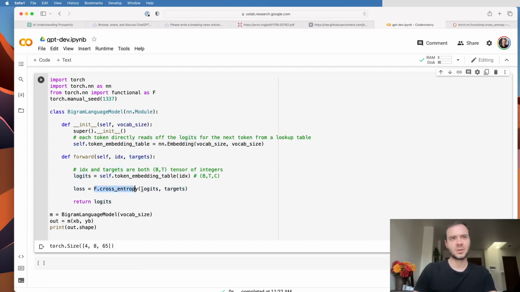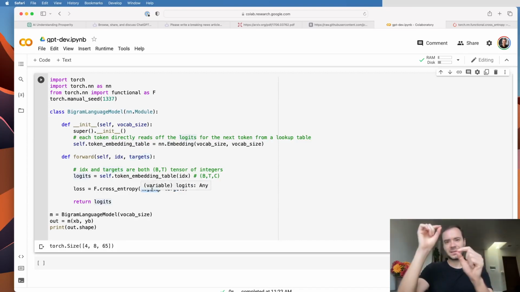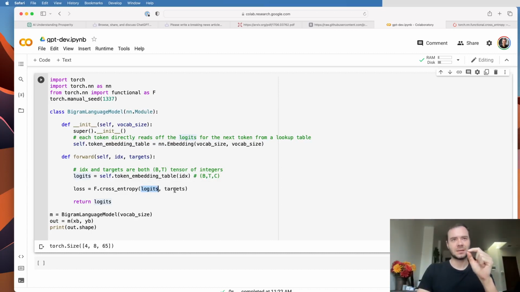This measures the quality of the logits with respect to the targets. In other words, we have the identity of the next character, so how well are we predicting the next character based on the logits? Intuitively, the correct dimension of logits, depending on whatever the target is, should have a very high number, and all the other dimensions should have a very low number, right?